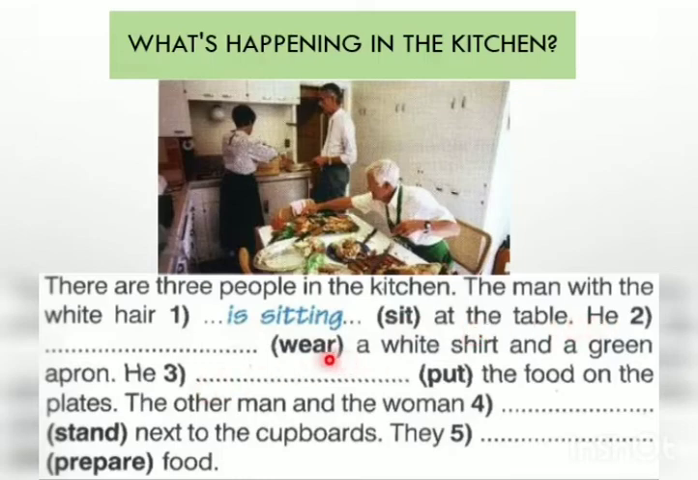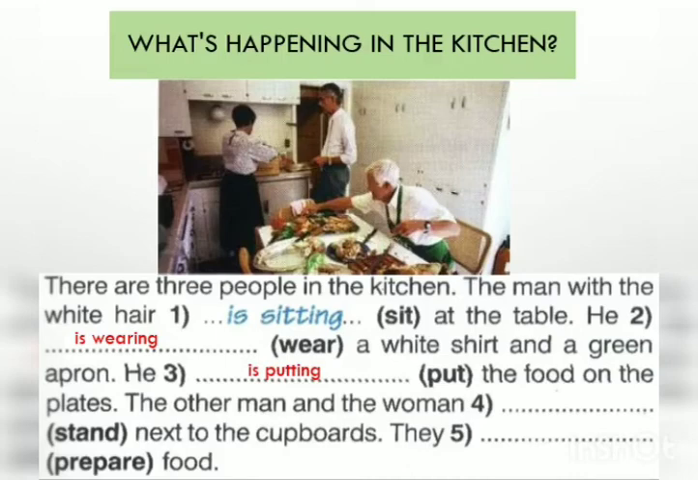He dash. Now the helping word is wear. The verb given is wear. He is the singular subject, so which helping verb do we add here? Is wearing a white shirt and a green apron. He dash put the food on the plate. Now put is given here as the helping word. So what you have to do is add the helping verb plus ing here. So what will come is putting the food on the plates.